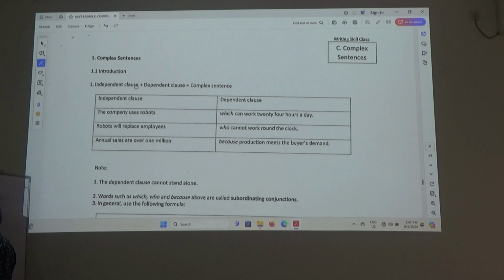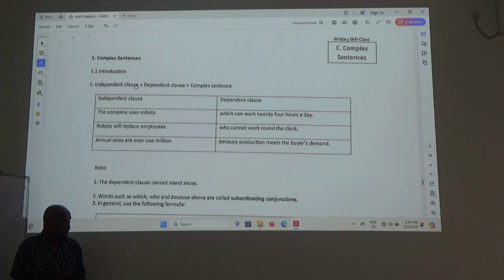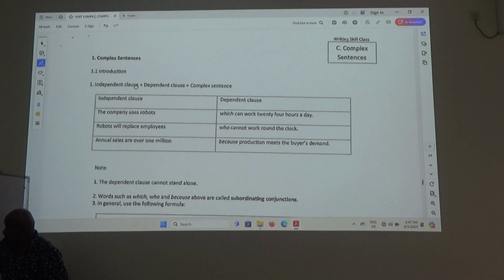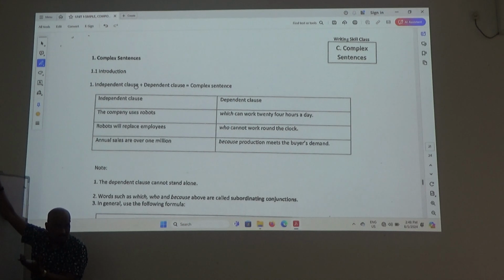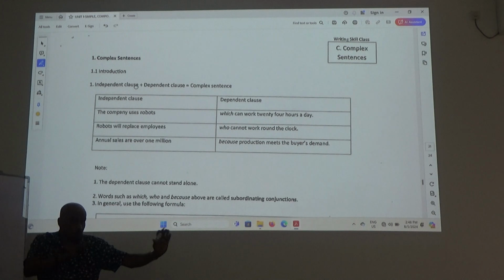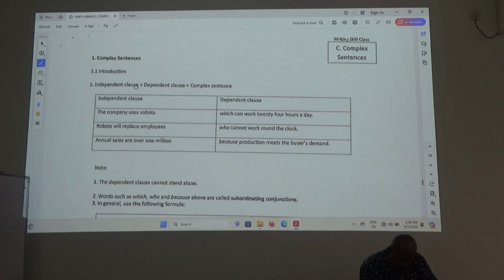Clauses, all sentences. I have to be careful here. Clauses are actually part of a sentence, but they can also be a sentence if you put a full stop. Is that okay? But if you want to continue, then they become a clause. It can be a sentence, but if you continue, it can make a complete sentence. So let's understand what is a clause according to complex sentences. We got independent clause and dependent clause.